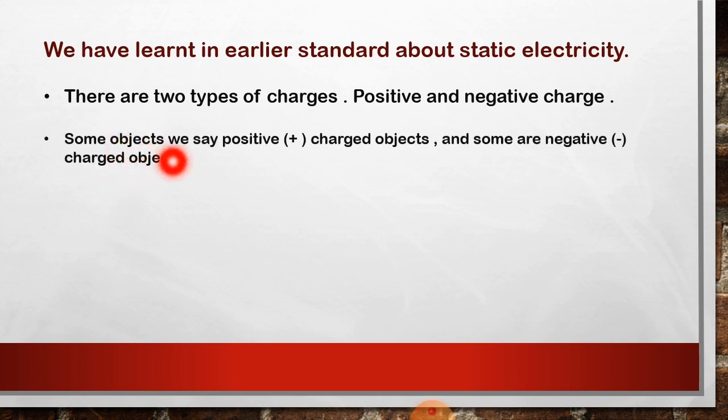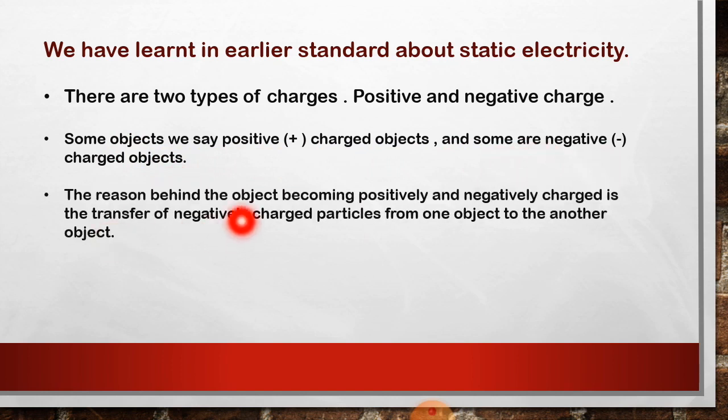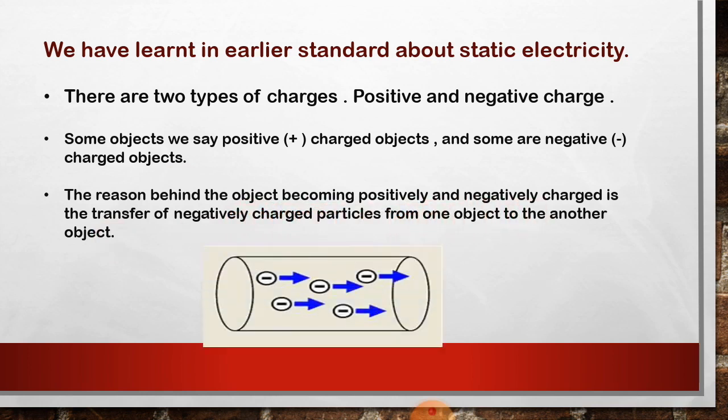Some objects we say are positively charged objects, and some are negatively charged objects. The reason behind an object becoming positively or negatively charged is the transfer of negatively charged particles from one object to another object. So all the negatively charged particles transfer from one object to another object.